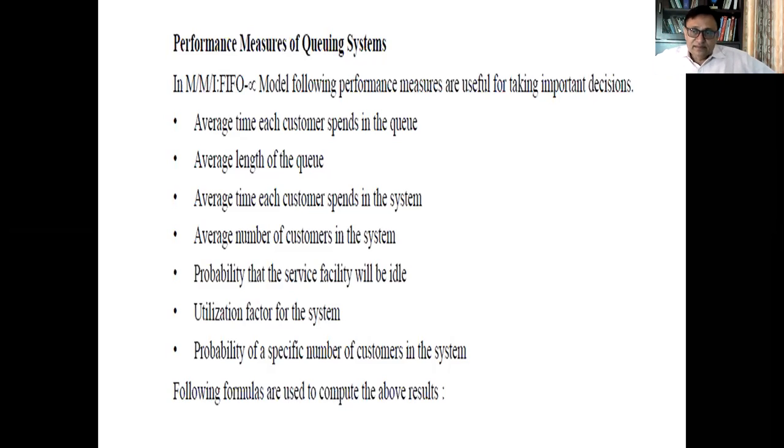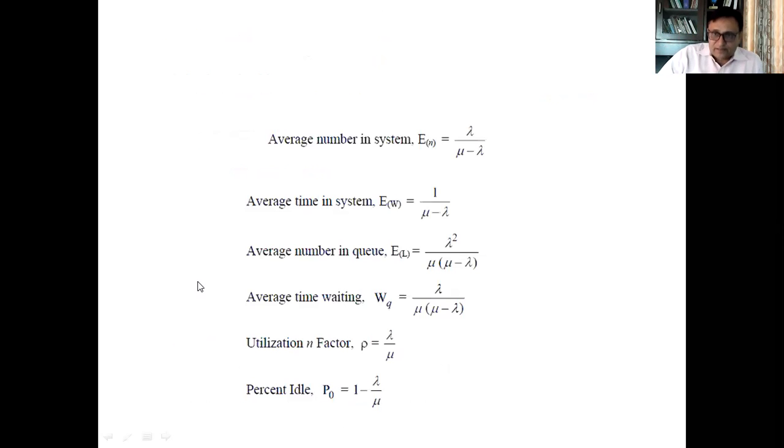And finally, we have to find the probability of a specific number of customers in the system. What is the probability that there are 5 customers in the system? What is the probability that there are 10 customers in the system? What is the probability that there are n customers in the system? So for calculating all these, we will be using the following formulas.